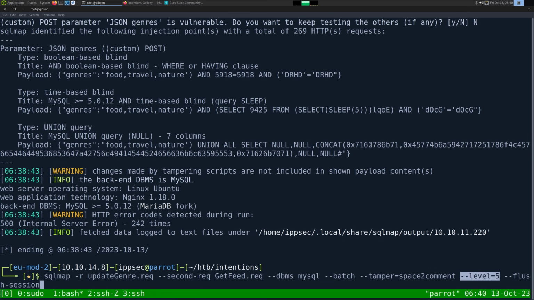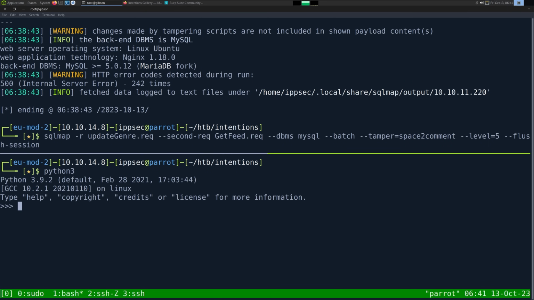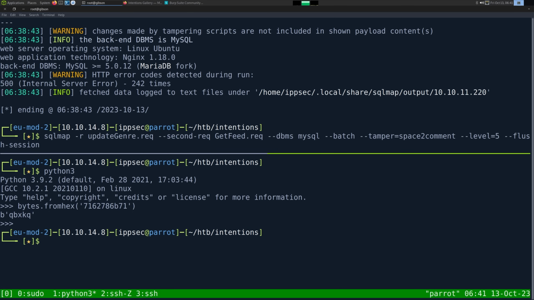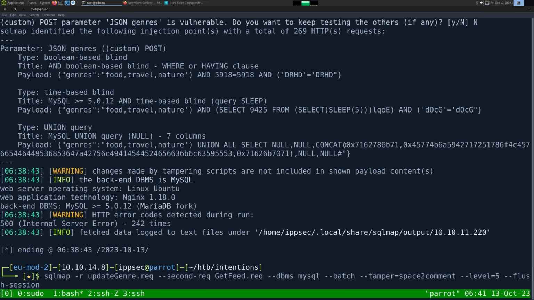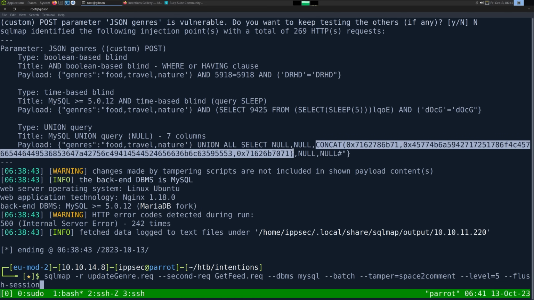And this may look confusing, the concat, and then it just doing hex, this isn't actually extracting data. Whenever sqlmap tests for things, it likes using random strings. So I bet if we grab this and do Python 3 bytes from hex and put this in, we can see it's just random strings. So again, sqlmap just puts random strings and then searches the page for that random string. And if it exists, then it knows it's vulnerable, right? So this is just making a random string, I believe.